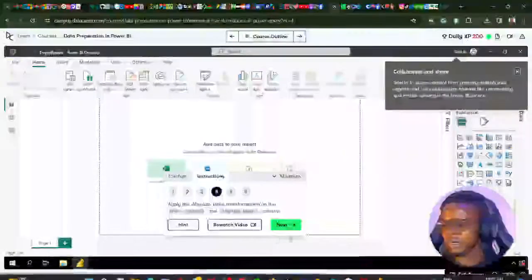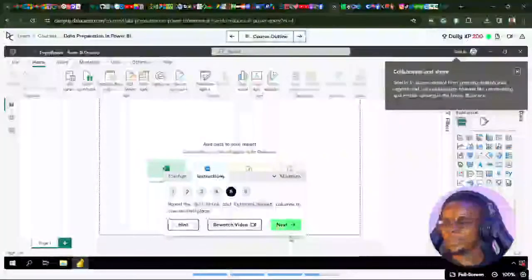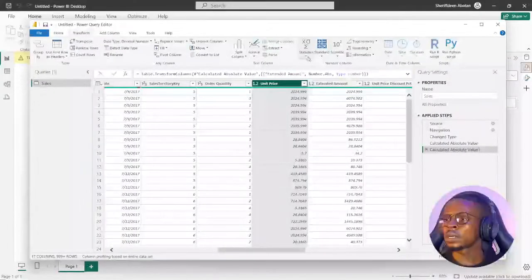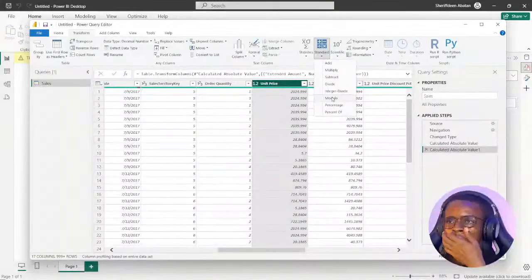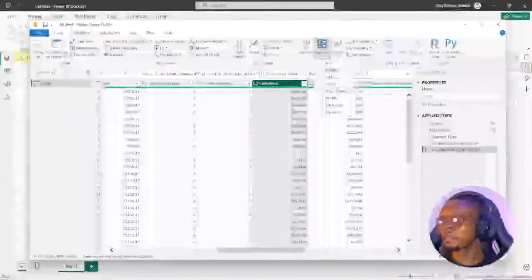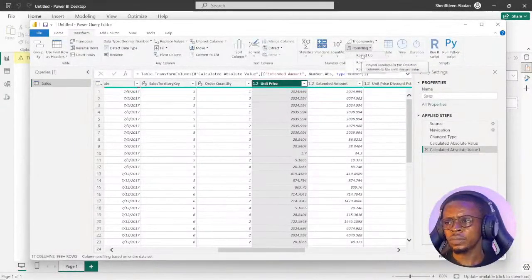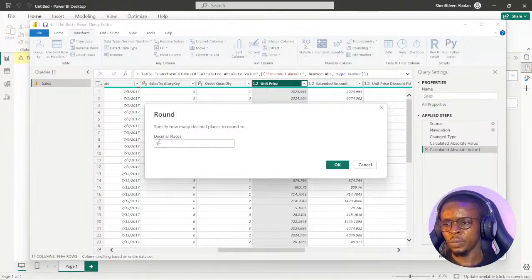The next instruction says round the unit price and extended amount to one decimal place. So let's look at the unit price here. Unit price, extended amount. Let's go to transform and statistics, standard. Where is it? Round. Okay, this is the rounding. Found it. If I say round up, I don't want to round up. Let me just round. I think it's going to ask for decimal places, so I'll type 1.